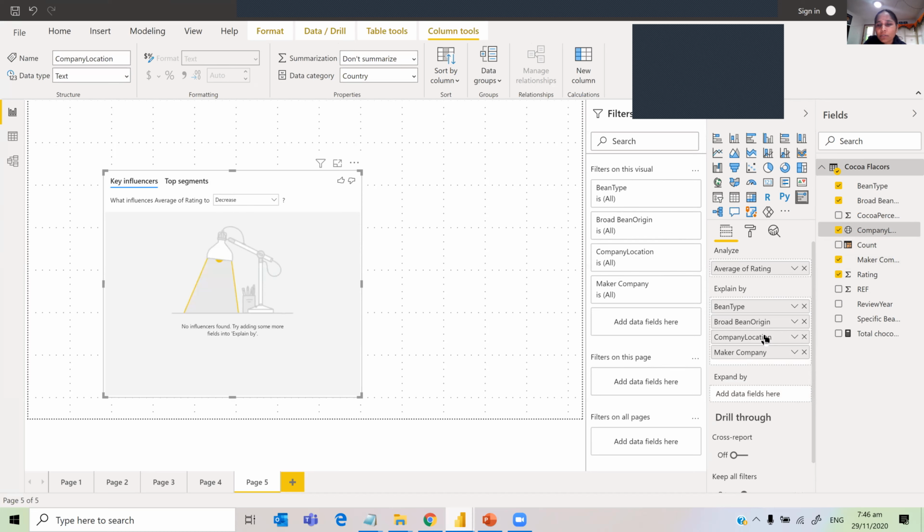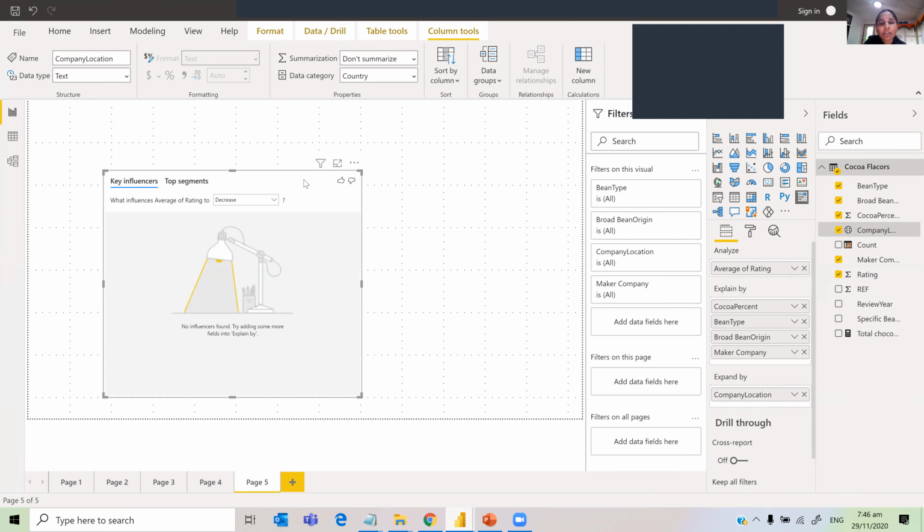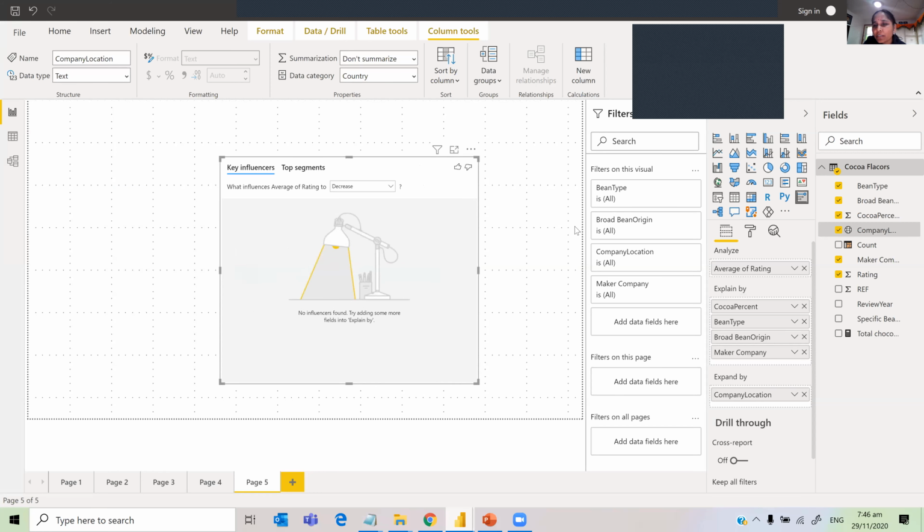This one I will just go by company. Expand by company location. I'm just trying. So nothing is cocoa percentage. Yeah, maybe what I am thinking is cocoa percent is the one that influences the rating. And also let's track count.